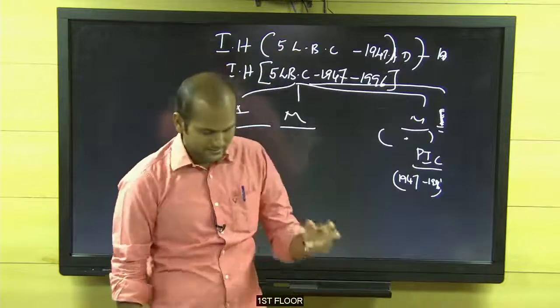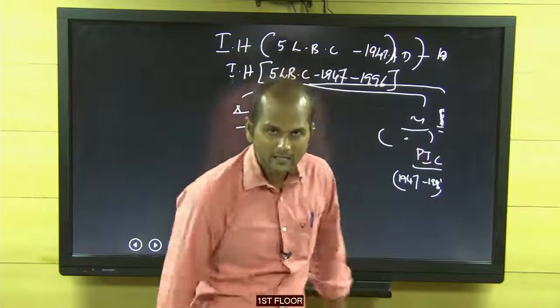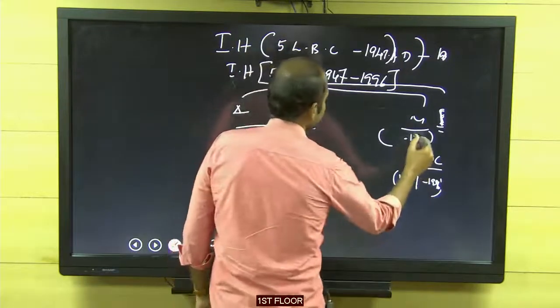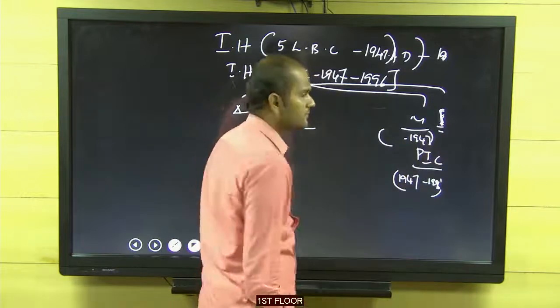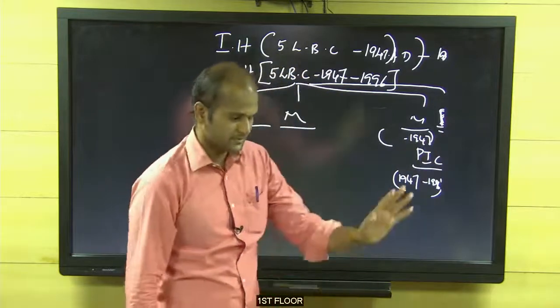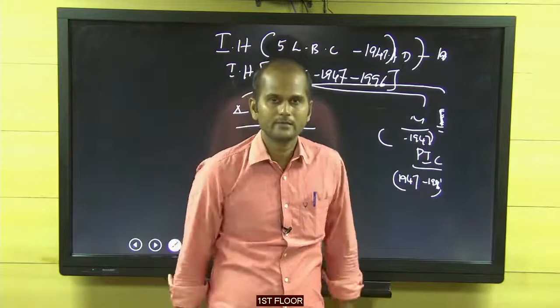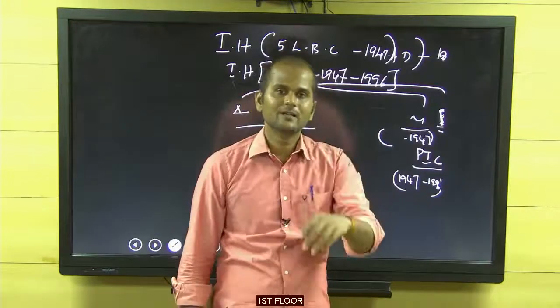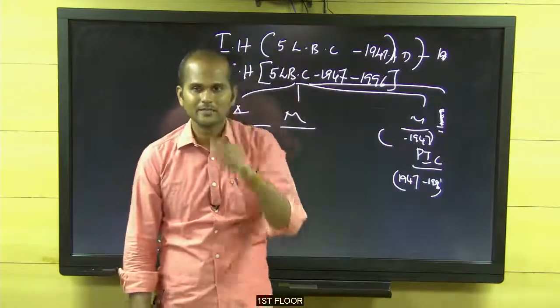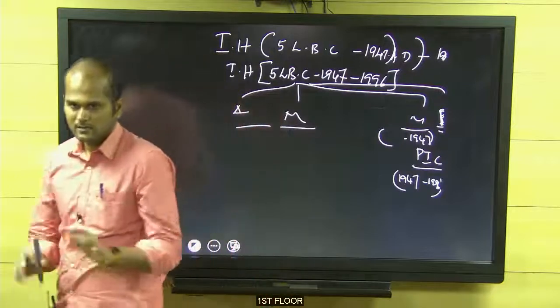Now, what is the year for studying modern India? You know the end year. What is the end year? 1947. August 15, 1947, India got independence. You know it. Then what is the starting point of modern India? Write it. Type it.